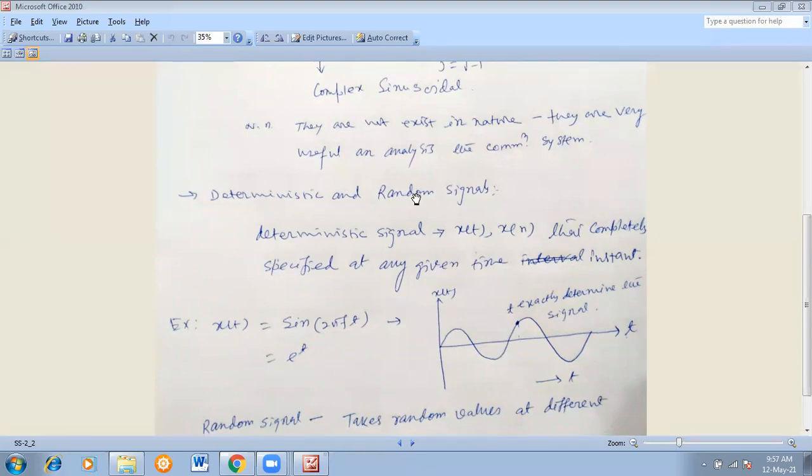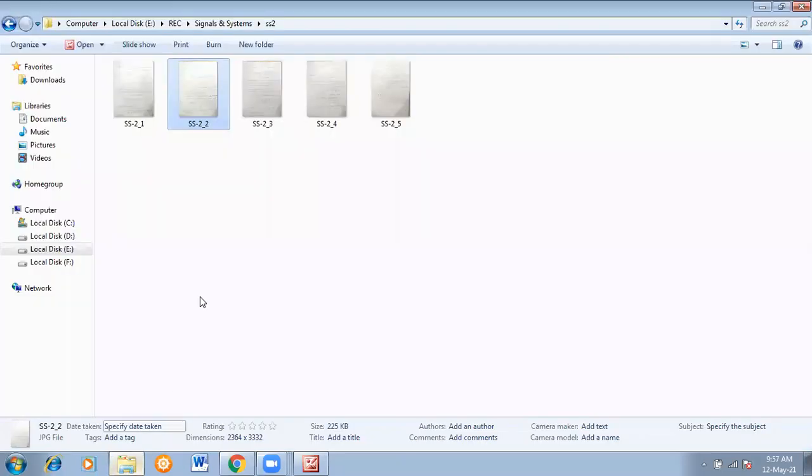In a shopping mall, the number of people present over there may vary from day to night. So that is a random process, and the number of people over there is a random variable. So these are random signals, and the signals which can be defined very easily, and whose value can be found at any given instant of time, are called deterministic signals. Do you have any doubt?